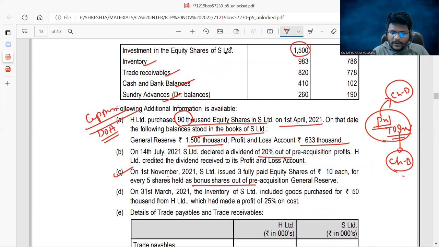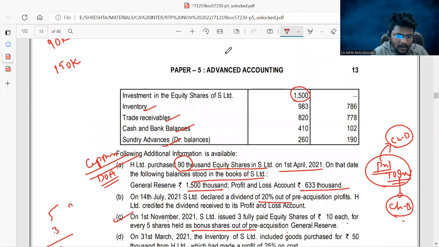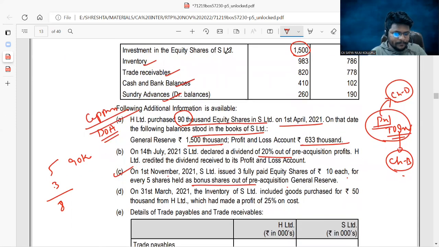On 1st November 2021, S Limited issued 3 fully paid equity shares of 10 rupees each for every 5 shares held as bonus shares out of pre-acquisition general reserve. Bonus shares are also issued from capital profits. That point he is mentioning here. For every 5 shares, they are issuing 3 bonus shares. That is, after issue of bonus shares, the number of shares will become 8. Tell me, guys. Now, before issue of bonus shares, they have 90,000. For every 5 shares, they are going to issue 3 shares, means 90 into 3 by 5.